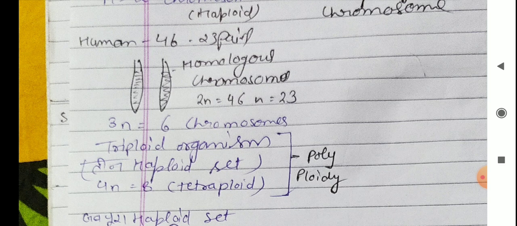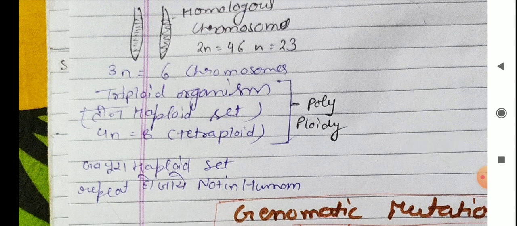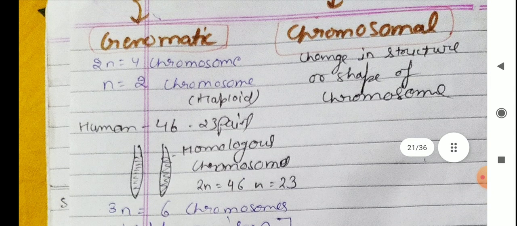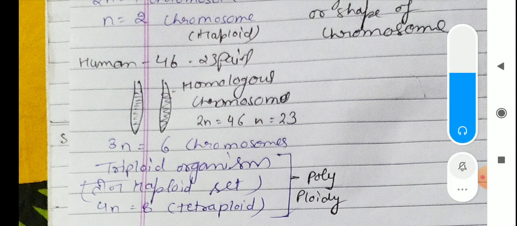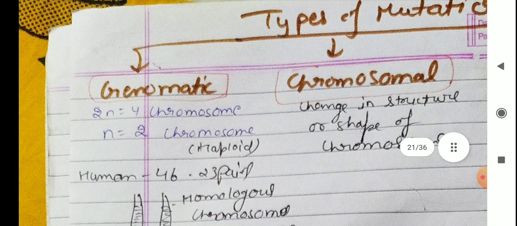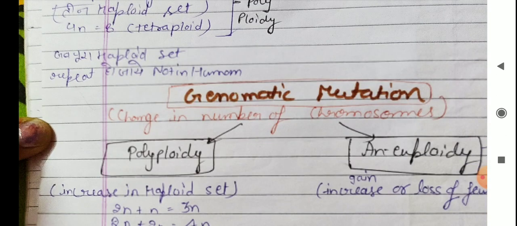If there is a 4n condition, then the total number of chromosomes will be 8, tetraploid. When the whole haploid set is repeated in an organism, then it is called genomatic mutation. When the whole set, or some chromosomes, are increased, then it is called genomatic mutation.